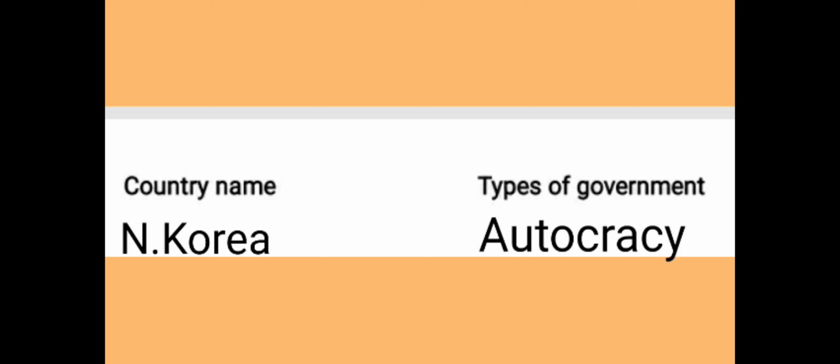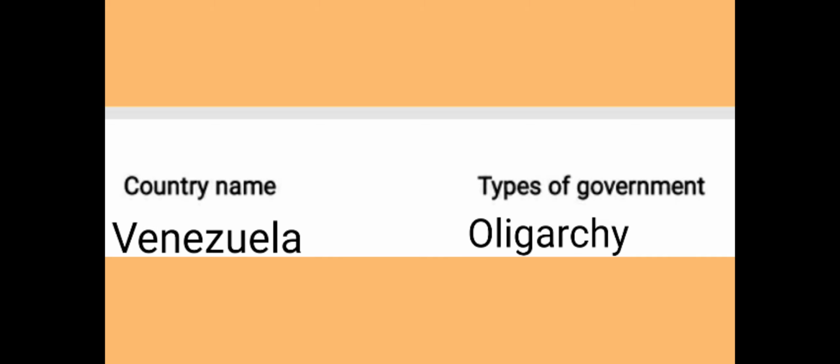See the third type, autocracy. Example country, North Korea. It is the system of government in which the supreme power is concentrated in the hands of one person whose decisions are subject to neither external legal restraints nor regularized mechanisms of popular control. In North Korea, Kim Jong-un is the supreme leader. He was the supreme leader of that country. See the fourth type, oligarchy.